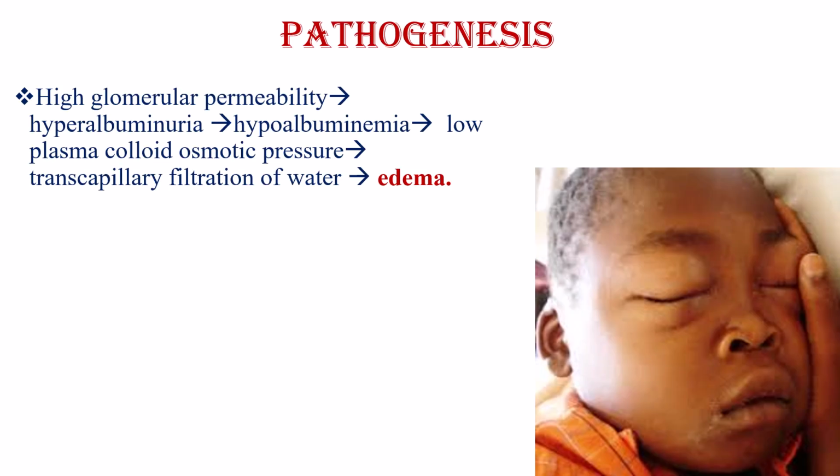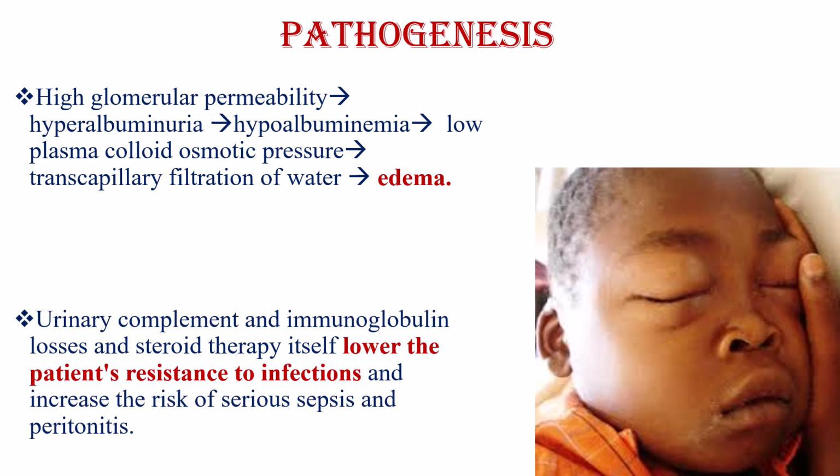When we come to the pathogenesis of nephrotic syndrome, when there is high glomerular permeability, there will be albuminuria due to charge and size selectivity barrier failure. This causes hypoalbuminemia. Then low plasma colloid osmotic pressure occurs when there is low albumin level in the serum. This causes transcapillary filtration of water, which causes edema.